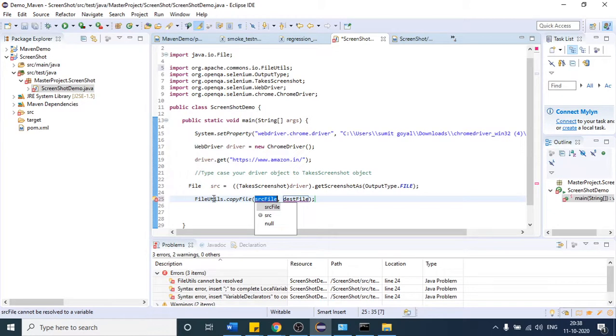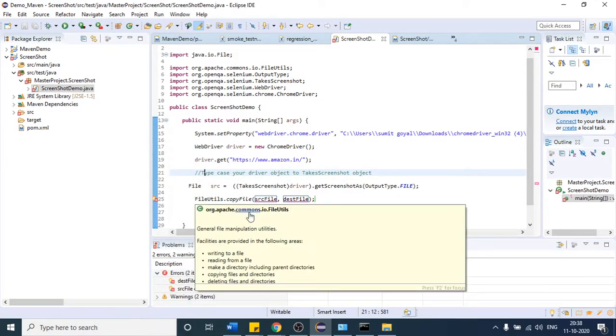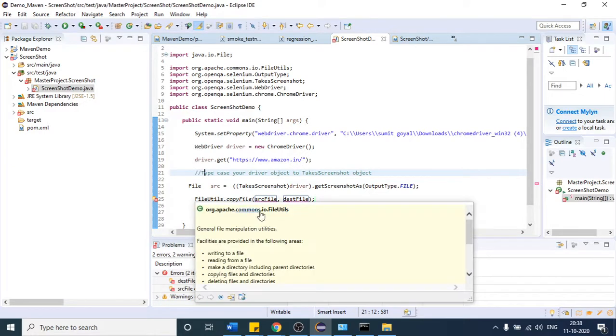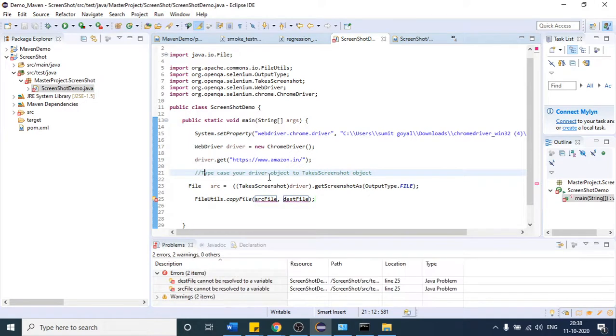If I save, you can see this is present in commons IO. So we just got that dependency from the Maven repository, and after that we can import. So this is the source file. In the source argument you have to provide this variable, because this variable holds the screenshot. After that I want to copy that variable to my local path.